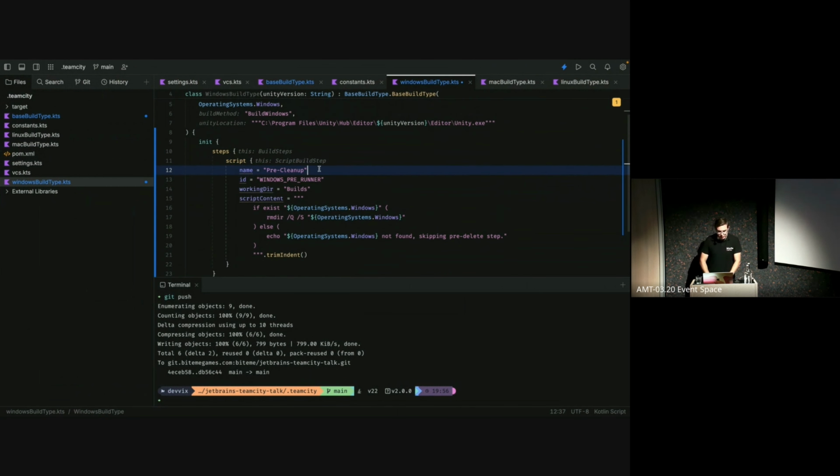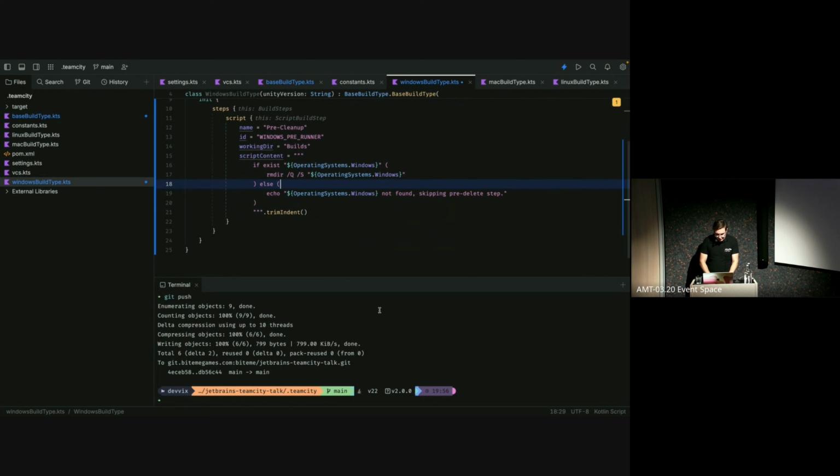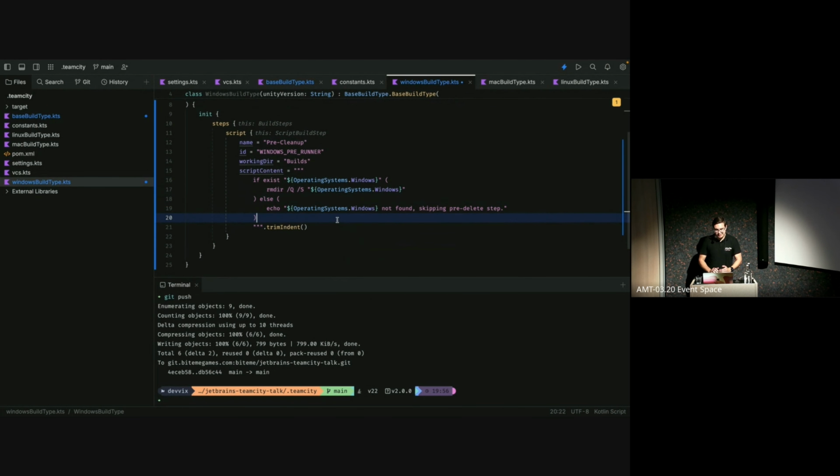What the script will do is only on the Windows instance here, it will run this command here to check if there's already a directory that is named Windows, because we have in our project, the output directory is the name of the OS that we're building. If there is, it will delete it; if there's not, it will print that it couldn't find it and it is skipping the pre-delete step. Now, the issue you're going to run into if you do it exactly like this is these steps will always come after the base build type. But since it's a pre-cleanup step, we don't want that. We want it to be before the base build type.